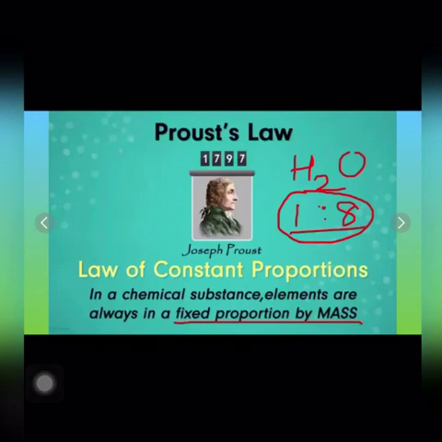I hope you have understood both the laws of chemical combination, that is the law of conservation of mass and the law of constant proportion. Tomorrow we are going to start with Dalton's atomic theory.